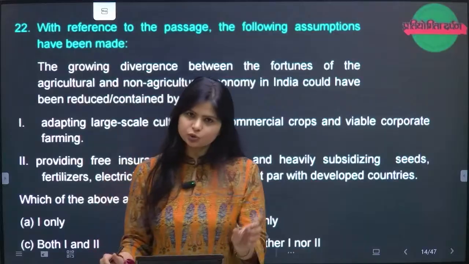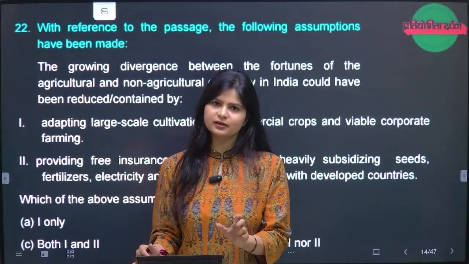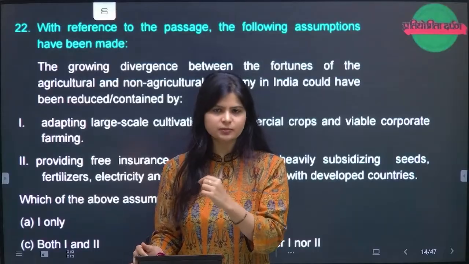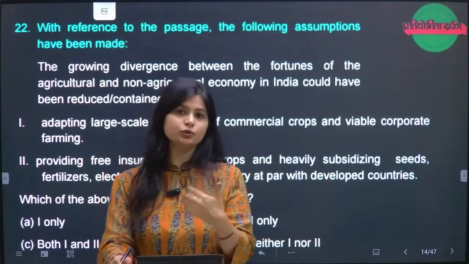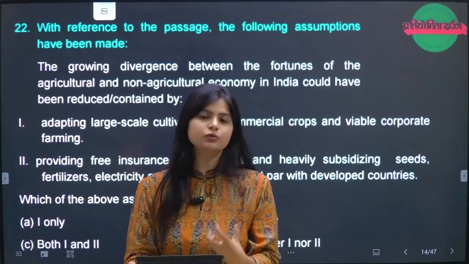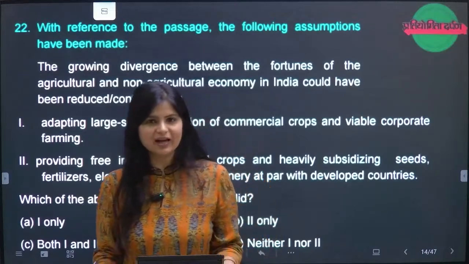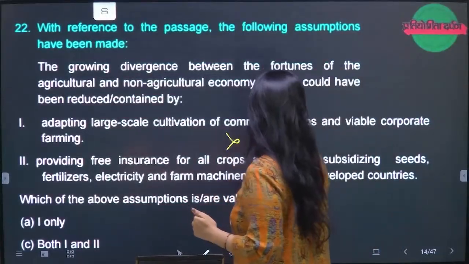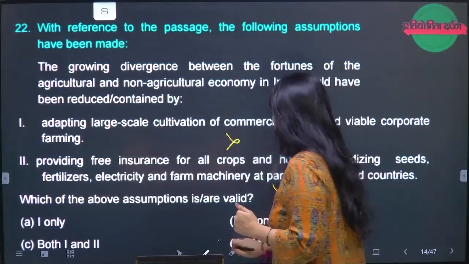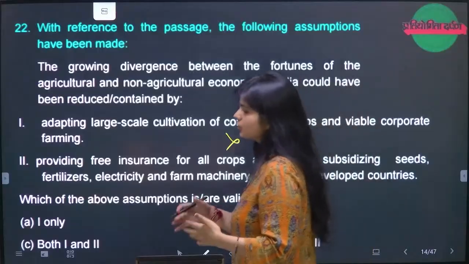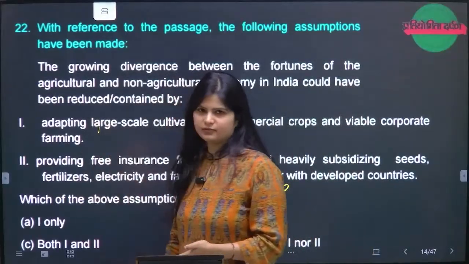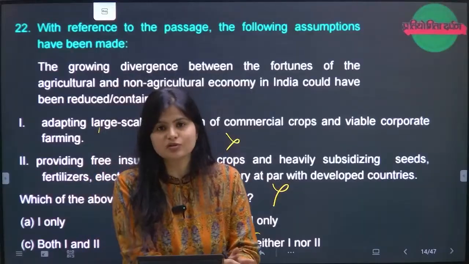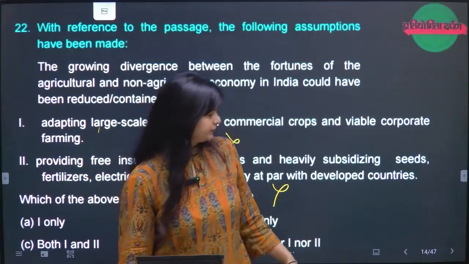Whether the solutions which have been mentioned in the options given in question number 22 have been mentioned in the passage, and if the solution has not been mentioned, then why would I say the first and the second options are correct, right? There is no mentioning of all this, right? So the only option is D. Though they look fine, many solutions are possible, but whether they have been mentioned in the passage or not, this is my whole fight.